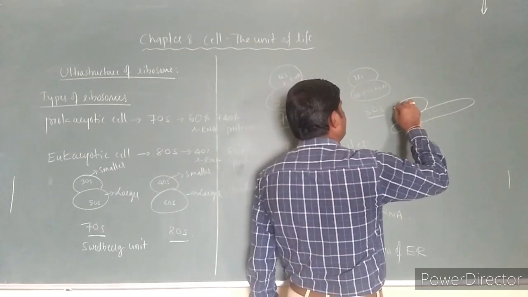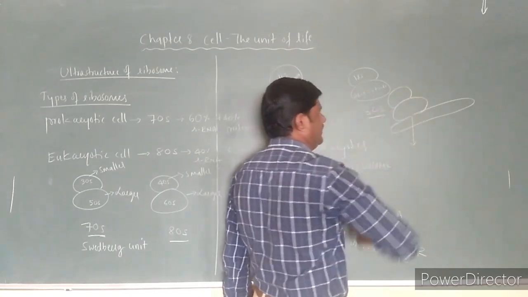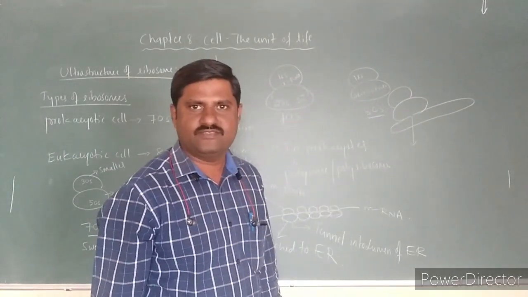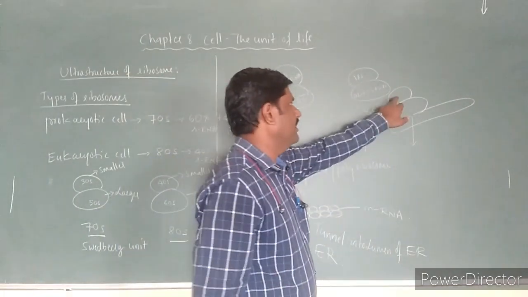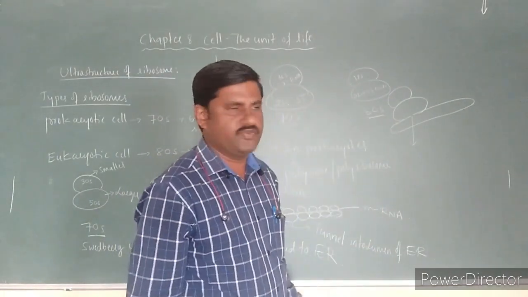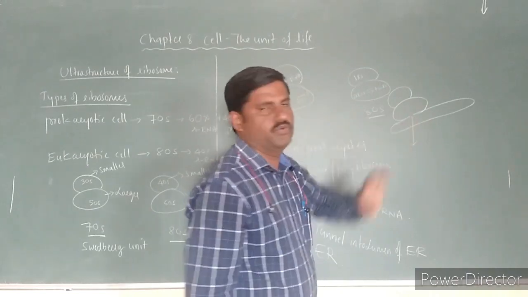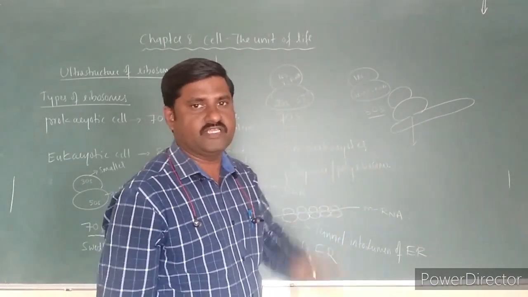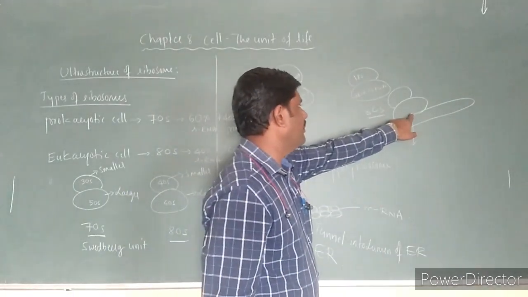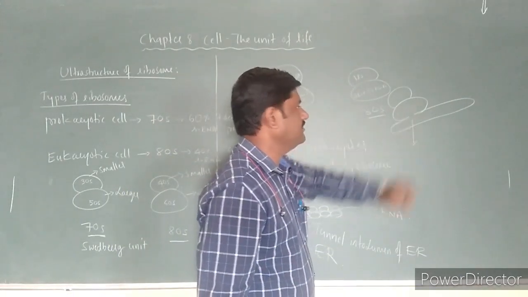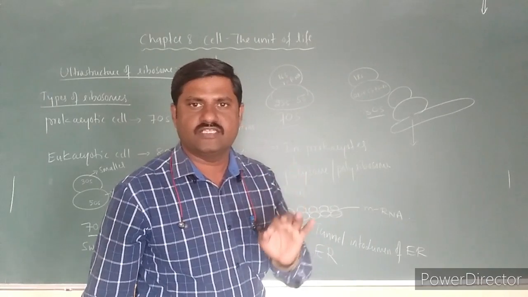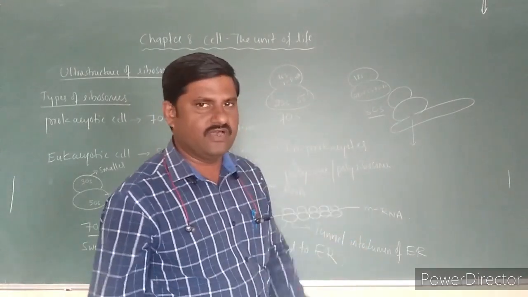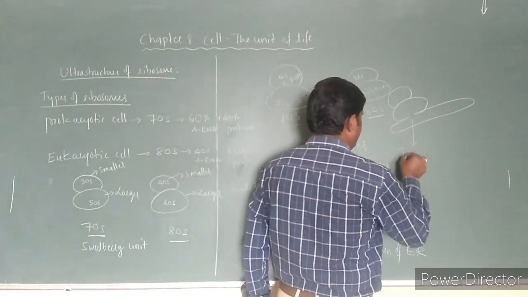This is the smaller subunit, and this is the larger subunit, which is bound to the outer surface of the endoplasmic reticulum and leaves a small opening. This small opening is commonly called the tunnel.